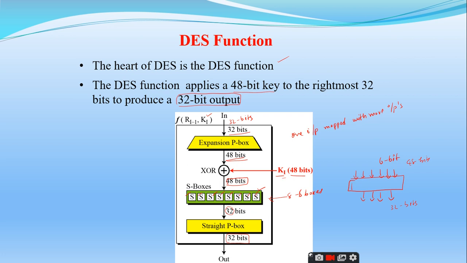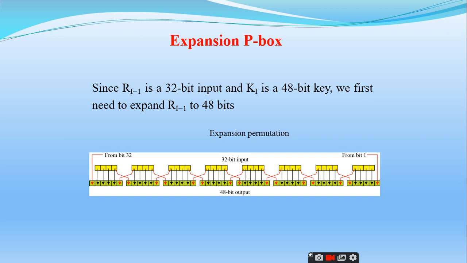Now we will go deep into these expansion boxes and S boxes. So this is the expansion permutation: how the 32 bits are converted into 48 bits. We have Ri minus 1, the right part of the input data, as the 32-bit input, and Ki is a 48-bit key. We need to expand this 32-bit Ri minus 1 to 48 bits. Is the picture clear? Is it visible to you?